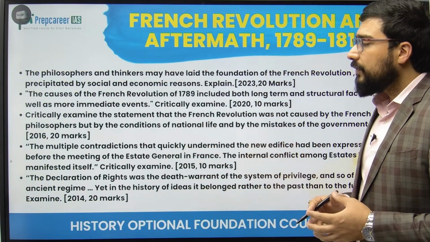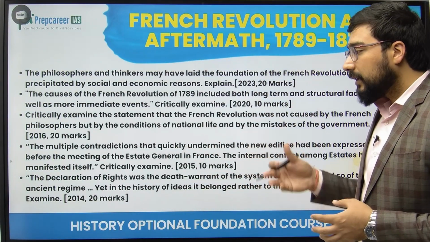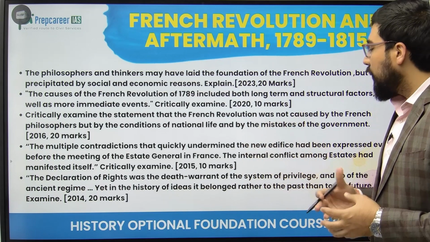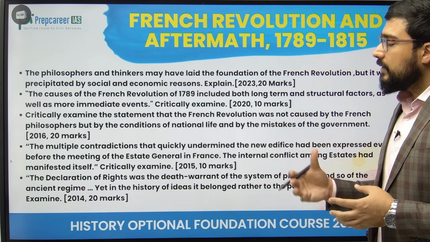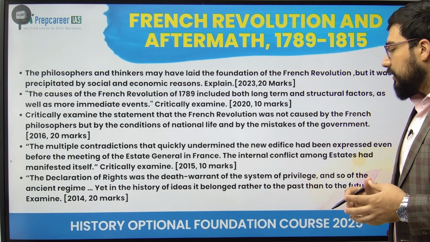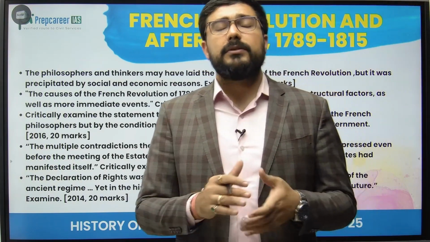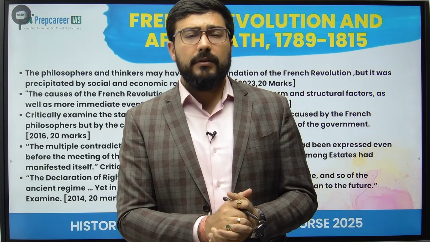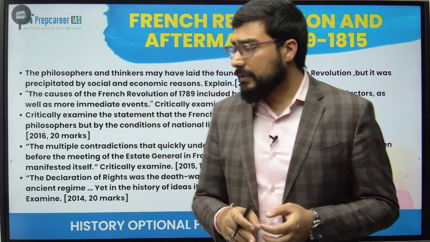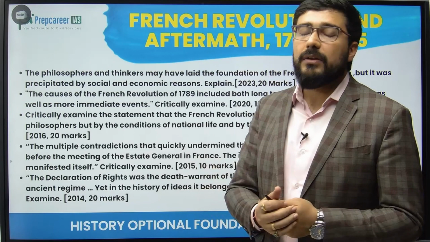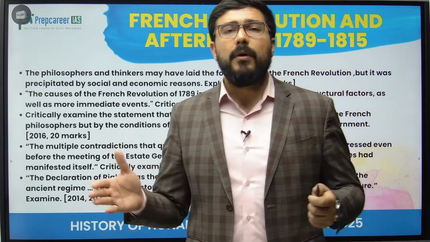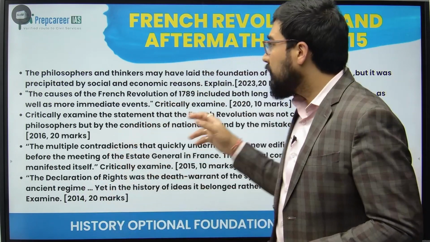Then one of the most famous documents in world history, the Declaration of the Rights, was the death warrant to the system of privileges and so of the ancient regime. Yet in the history of ideas, it belongs rather to the past than to the future. So this is about the 26th of August, on which the Declaration of the Rights of Man and of the Citizen came in France. What was its specific significance? How it ended the system of privileges. So this you also have to prepare.